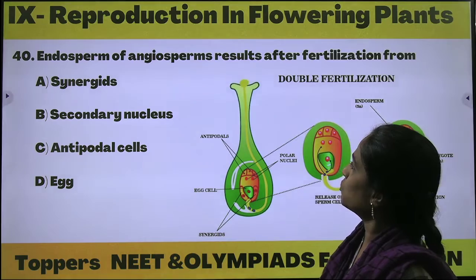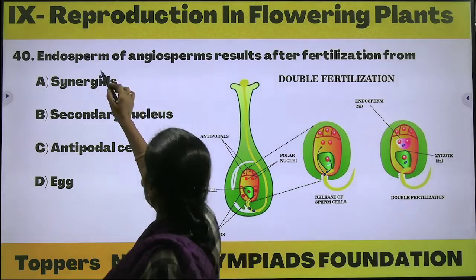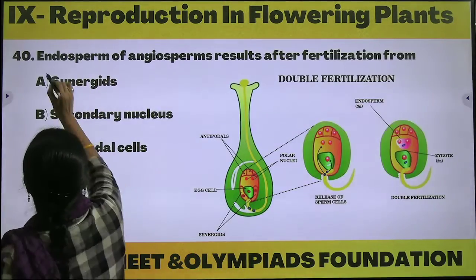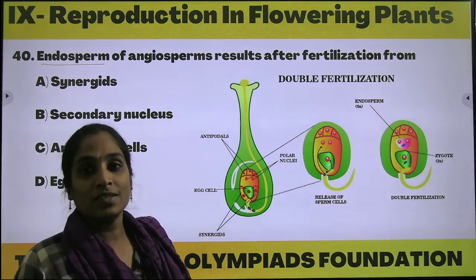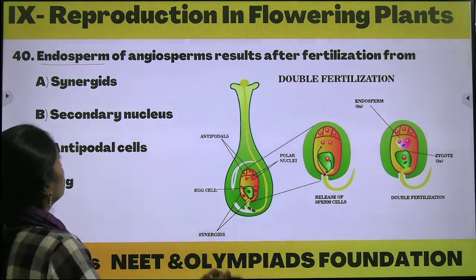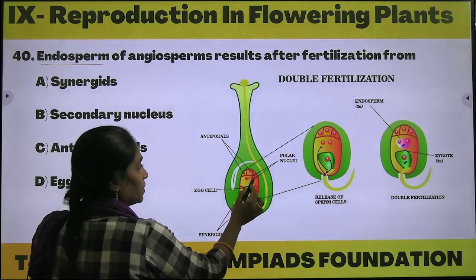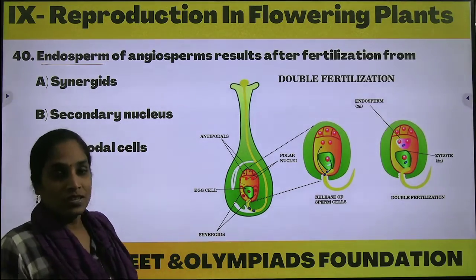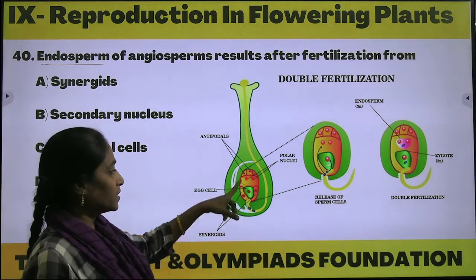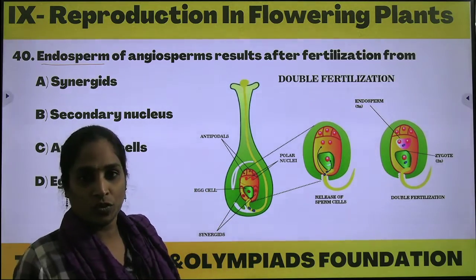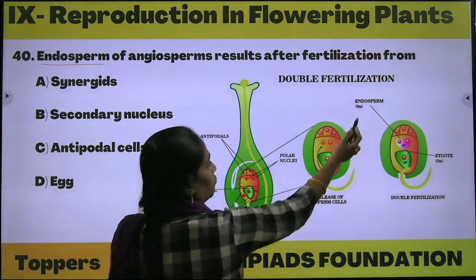Endosperm of angiosperms results after fertilization from. Endosperm of angiosperms. What is endosperm? Endosperm is the result of second fertilization. Okay, so second fertilization where we can observe inside the embryo sac, in the central cell, polar nuclei in the central cell. First fertilization can be seen with the egg cell and forms the zygote, and the second sperm cell reaches directly the polar nuclei, and there we can observe the fusion process. There we can observe the formation of an endosperm.